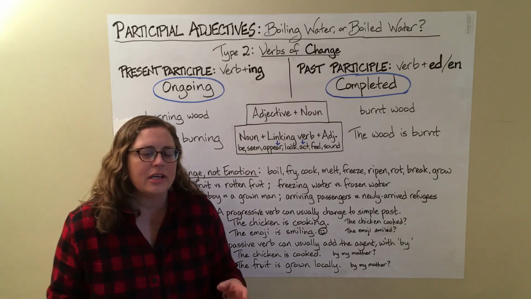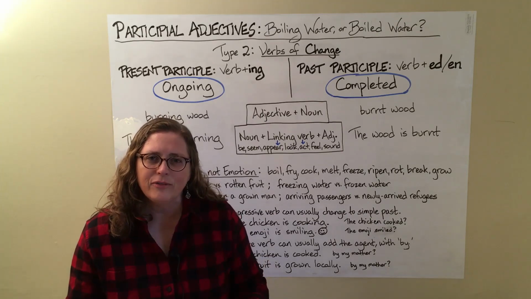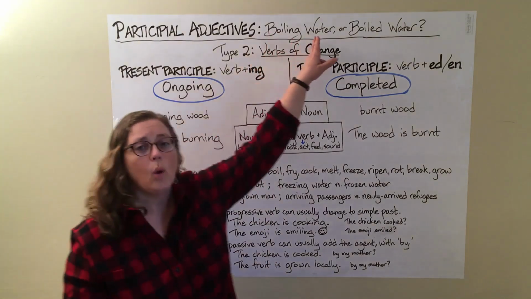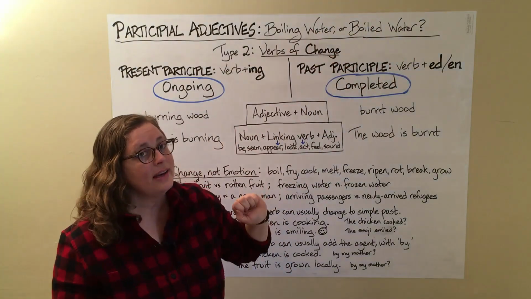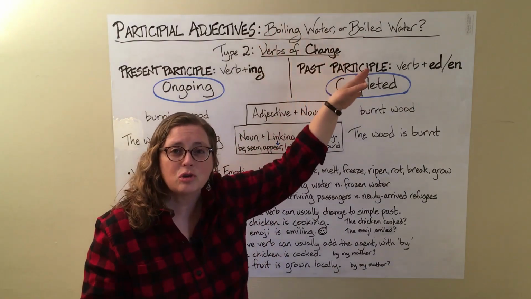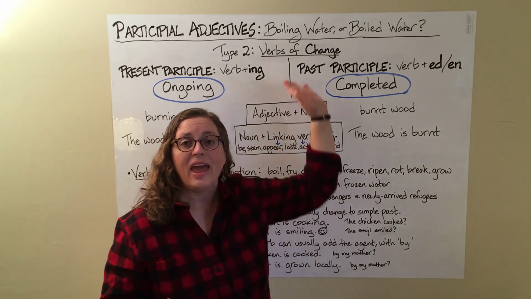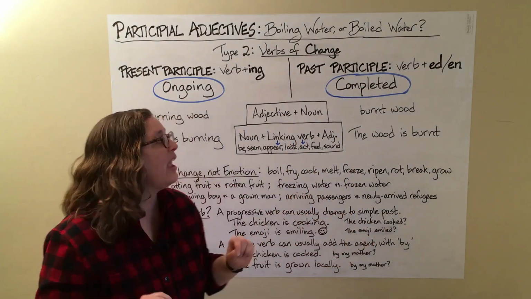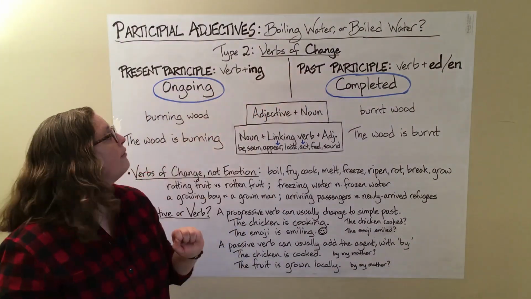Now, adjectives are words that describe a noun. They give information about a noun. So, boiling water or boiled water. Water is the noun, and boiling or boiled is describing the water. They are adjectives, and they are participial adjectives. They come from these 2 forms of the verb.